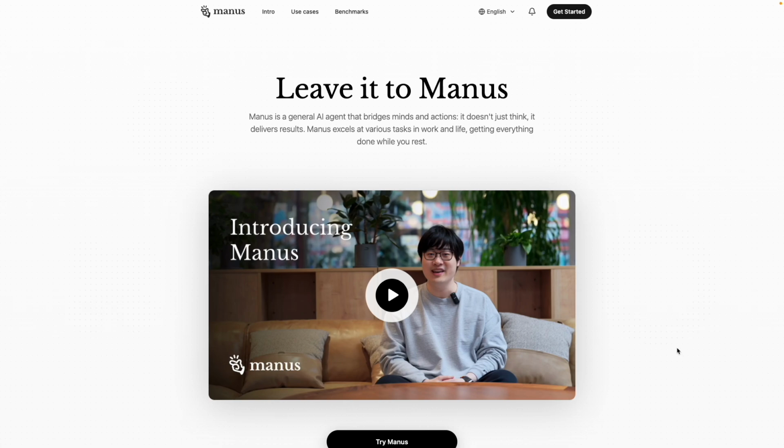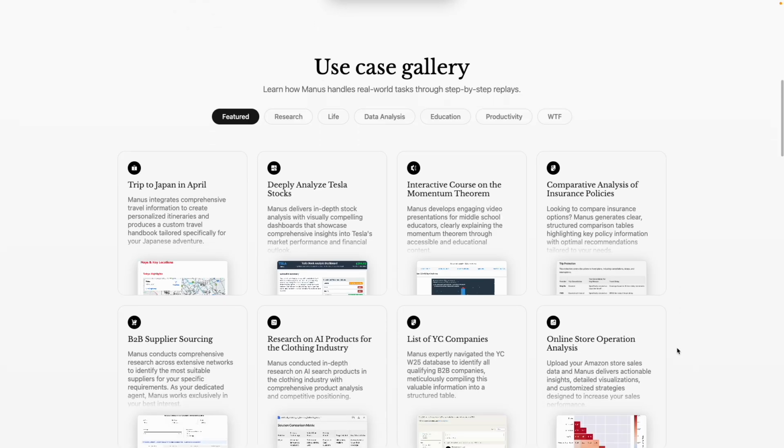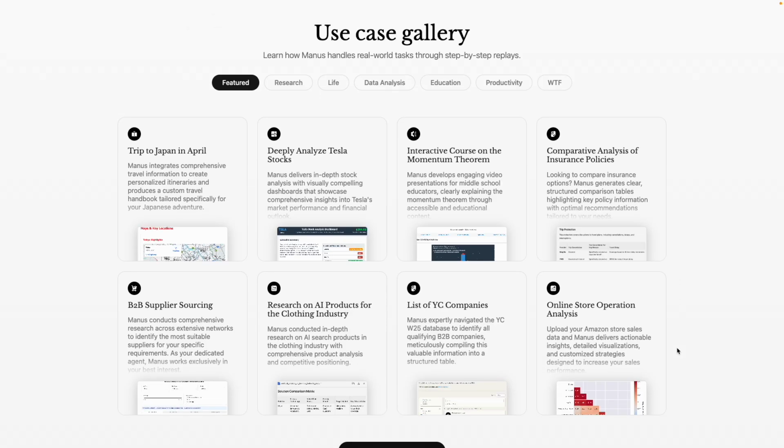Launched in 2025, Manus AI is one of the first general purpose AI agents of the world. And unlike traditional chatbots that offer text based suggestions, Manus AI autonomously plans and executes complex tasks. It integrates various tools within a secure sandbox environment, ensuring that user data remains protected, which we'll look into in some time. There are several use cases which we can look into.